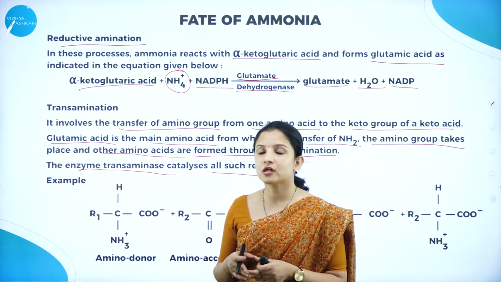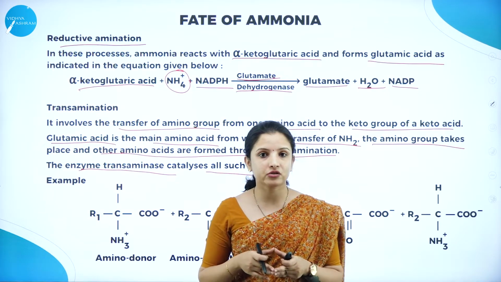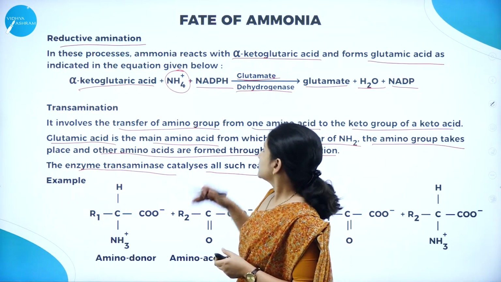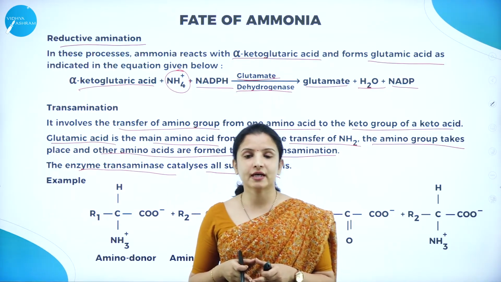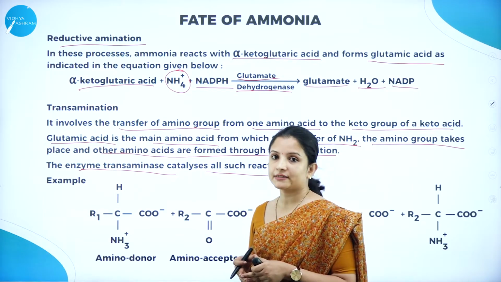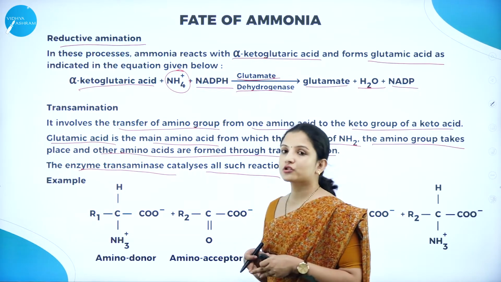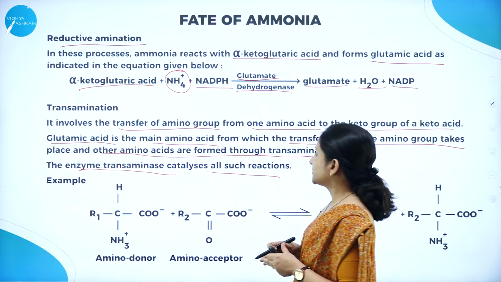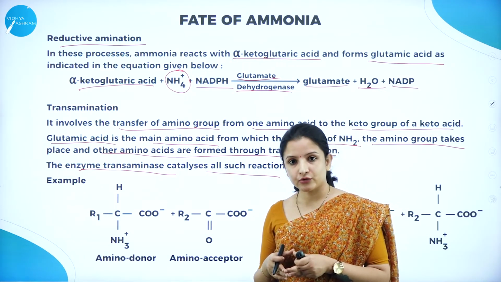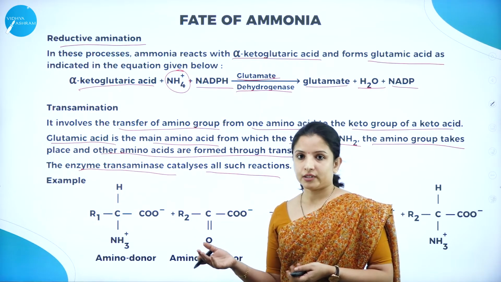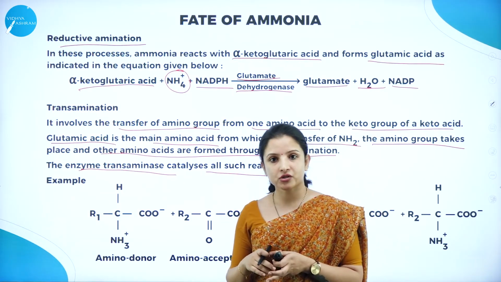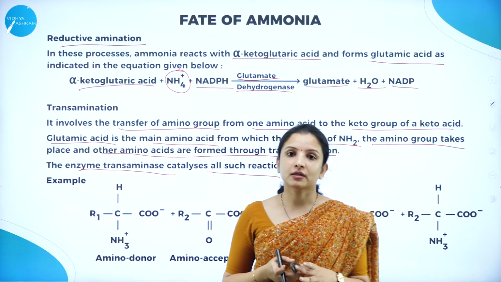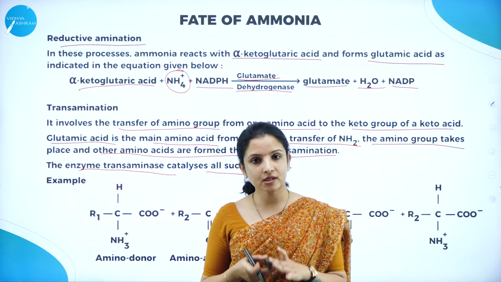Therefore, it combines with alpha ketoglutaric acid in the presence of the glutamate dehydrogenase enzyme, forming glutamate or glutamic acid. This glutamic acid, which is one of the main amino acids, actually helps in the transfer of the amino group to the other components. That is nothing but the transamination process. So this is how the biological nitrogen fixation occurs.